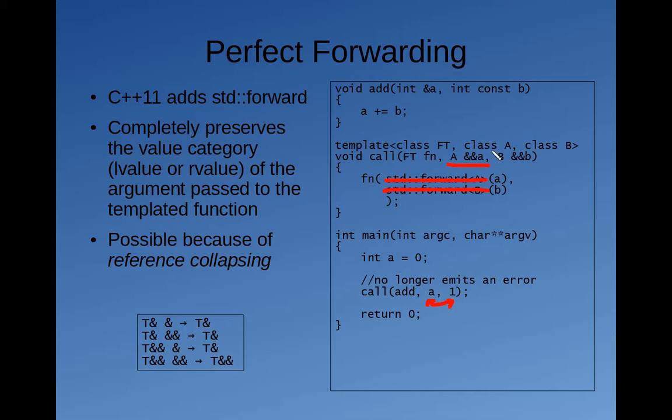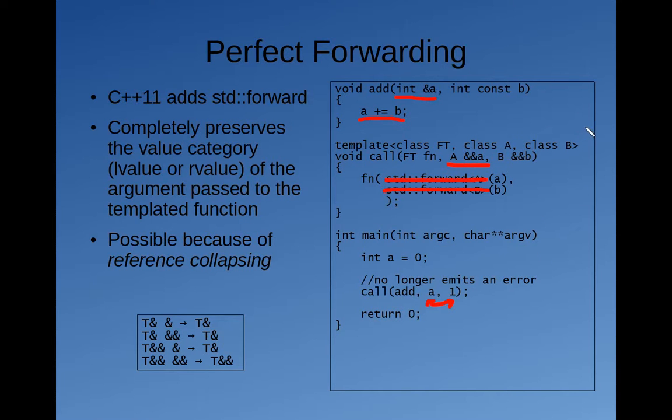This parameter is an L value reference. You actually can initialize non-const L value references with non-L values. And that doesn't really make sense in this context, but in other contexts it's kind of helpful and it prevents errors. But in this context, it doesn't make sense because then we would be modifying a temporary. We'd be modifying a literal, and that doesn't make sense. We don't want to do that.